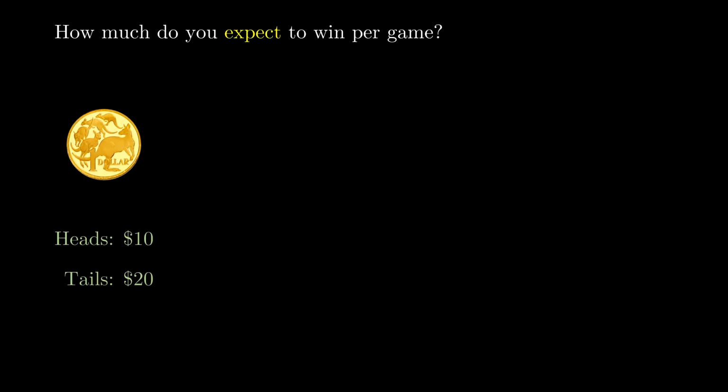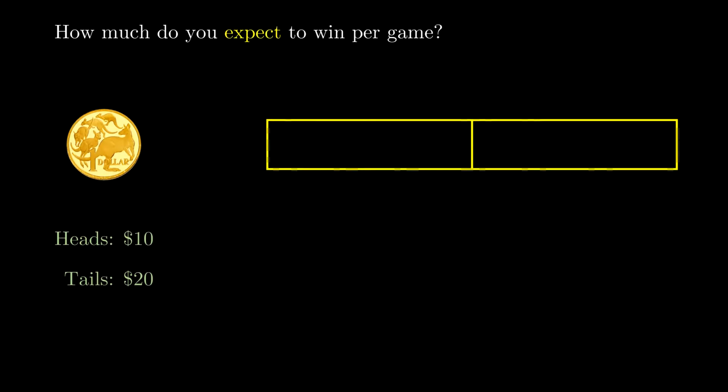Okay, I like to think of it this way. This rectangle here represents the two possibilities with the coin flip, heads or tails, and we'll put the actual outcomes of this game inside. So for heads, it's $10. For tails, it's $20. Now, assuming it's a fair coin, each of these outcomes would happen with probability 1/2. So how much would we expect to win each time the coin is tossed?